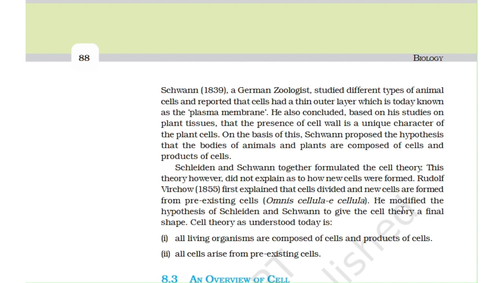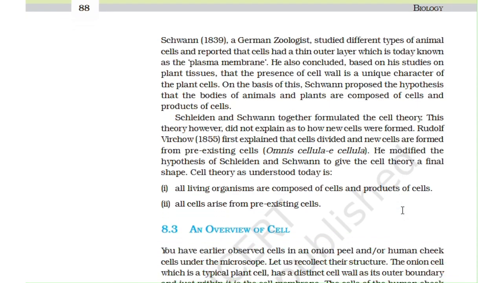This theory, however, did not explain how new cells were formed. Rudolf Virchow, in 1855, first explained that cells divided and new cells are formed from pre-existing cells, omnis cellula e cellula. He modified the hypothesis of Schleiden and Schwann to give the cell theory a final shape. Cell theory, as understood today, is: all living organisms are composed of cells and products of cells. All cells arise from pre-existing cells.